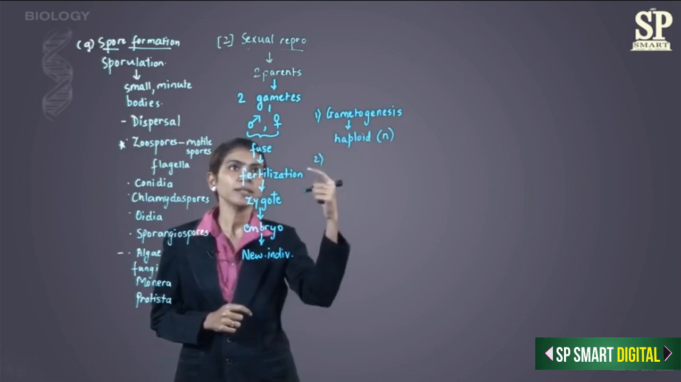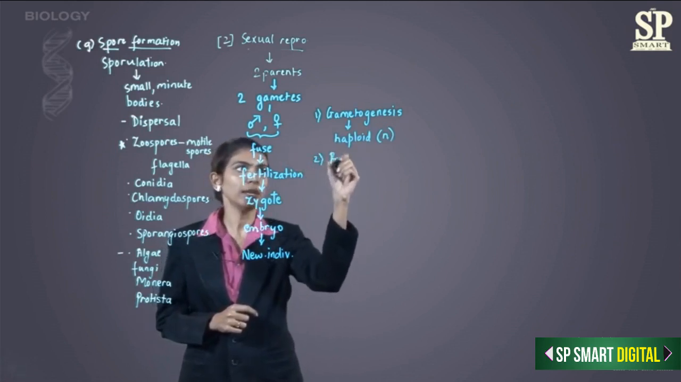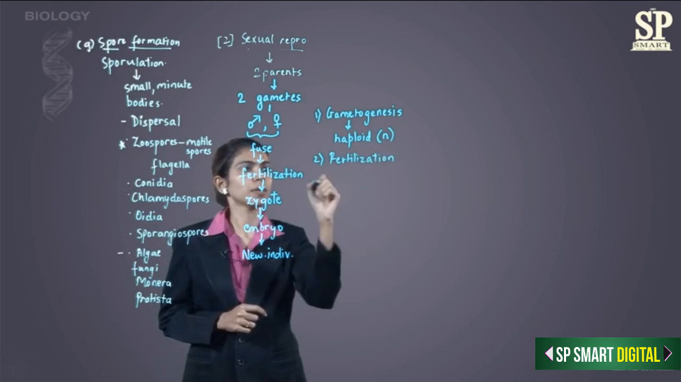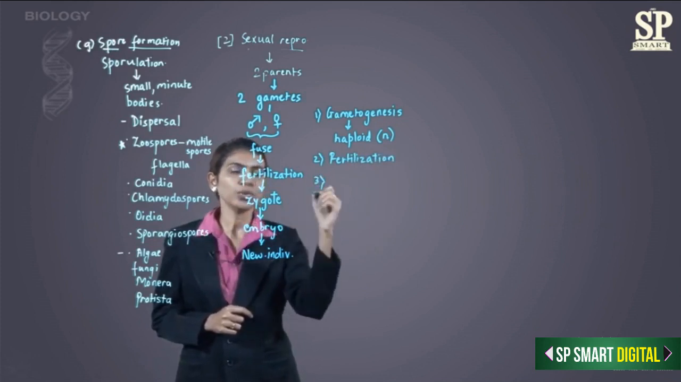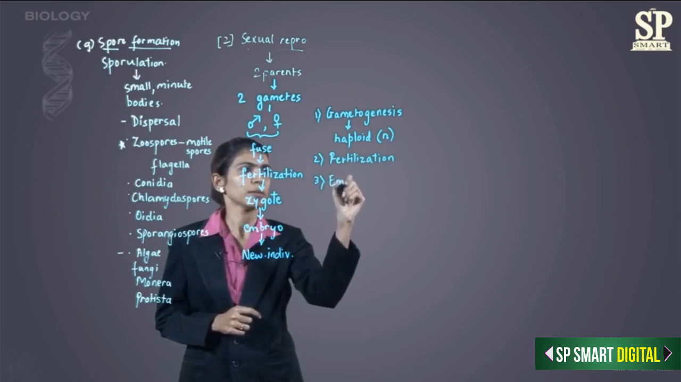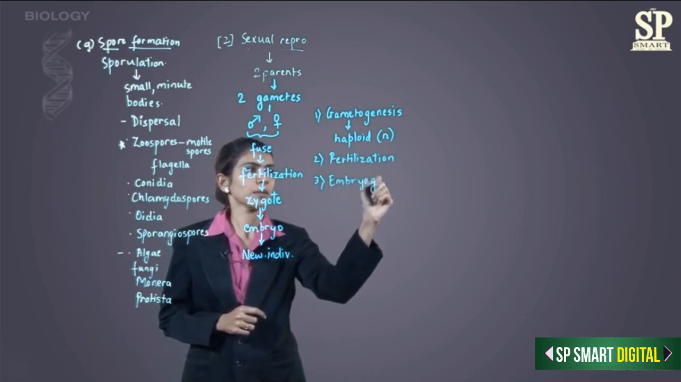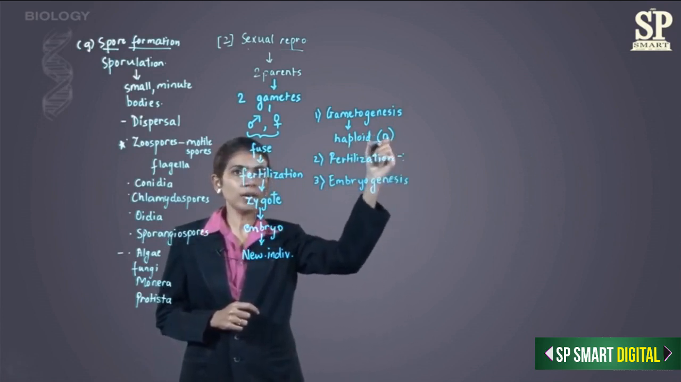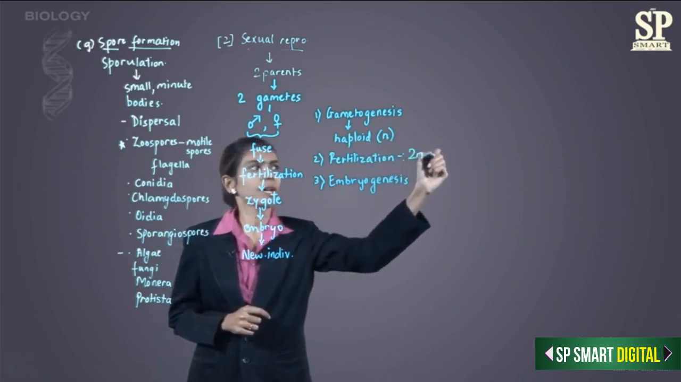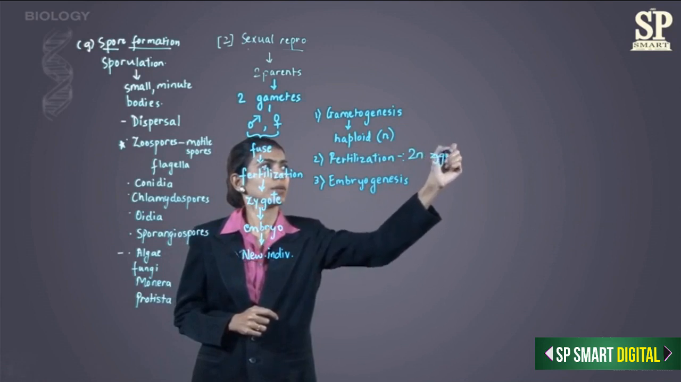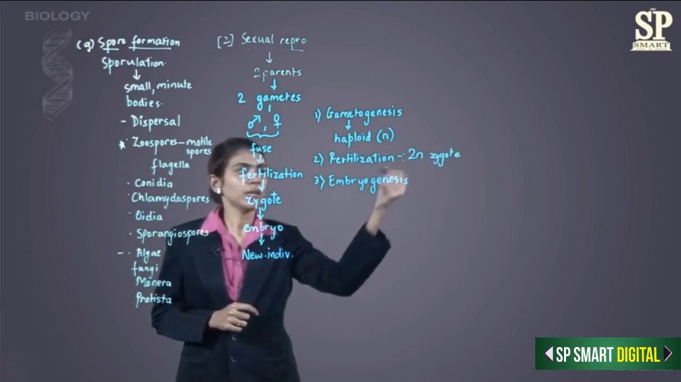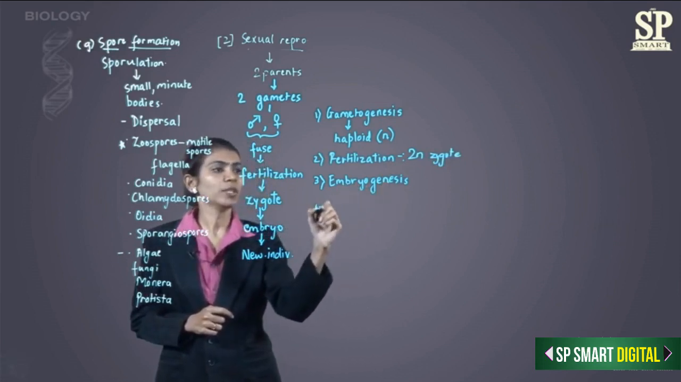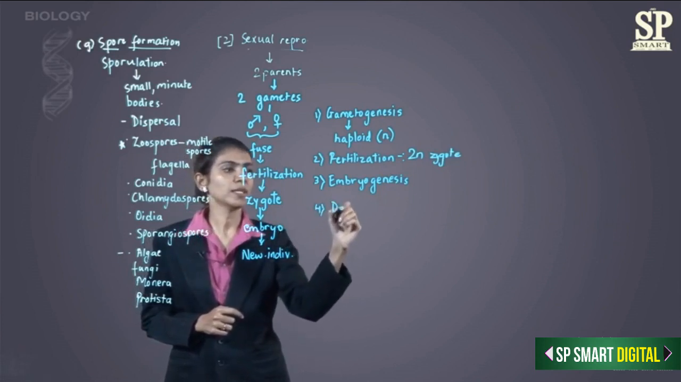After gametogenesis, the next step is fusion of the gametes, that means fertilization. Third step is embryogenesis. Here in fertilization, because 2 haploid gametes are fusing, what is formed is a diploid zygote. This diploid zygote then undergoes mitosis to form embryo. The process is called as embryogenesis. The embryo then further develops into a new individual. So the last step is development.